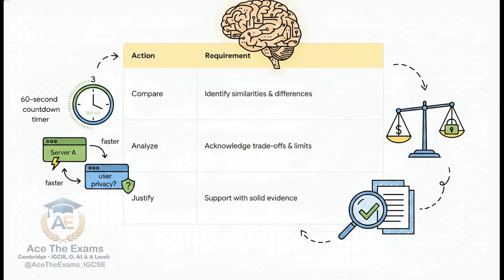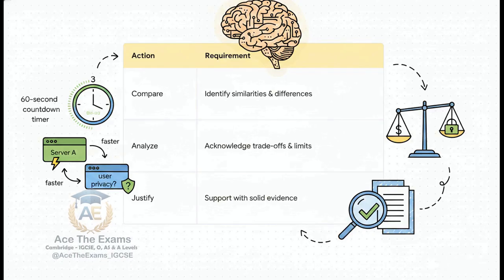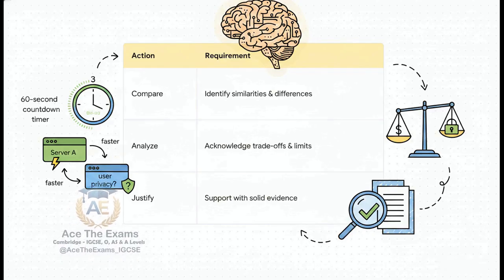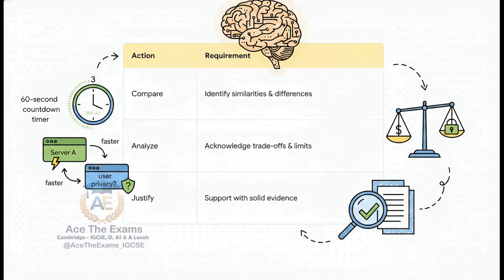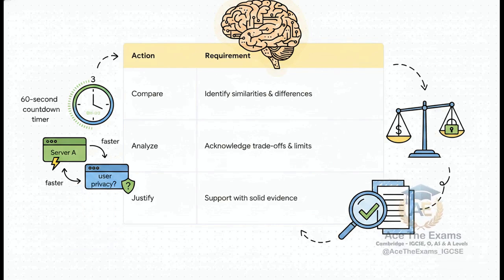Let's do challenge 1 right now, the data scan. Imagine a complex data table on your exam showing performance metrics for 2 completely different cloud servers. You have 60 seconds on the clock. What is the core trend? If the exam command word asks you to compare, you cannot just list the features of server A in one paragraph and then list the features of server B in the next. You will lose marks.